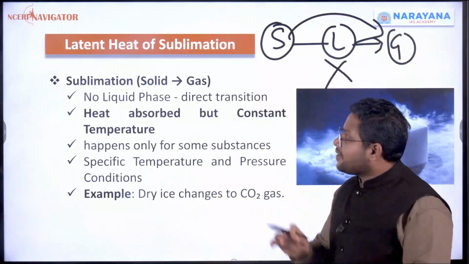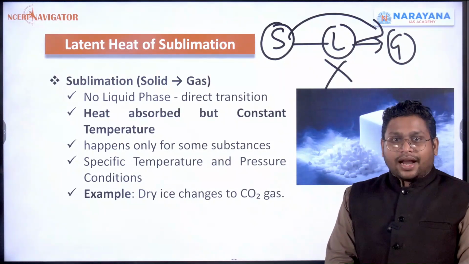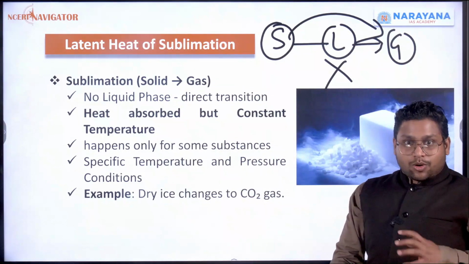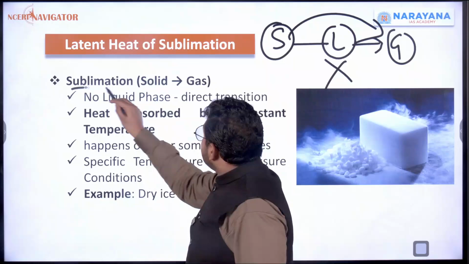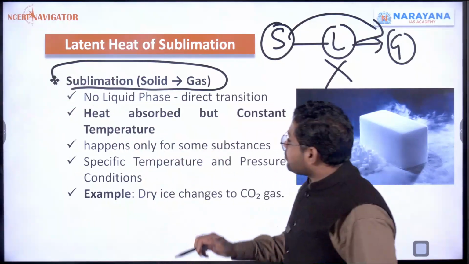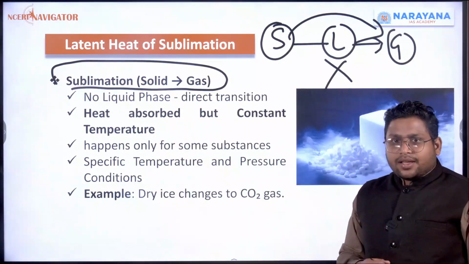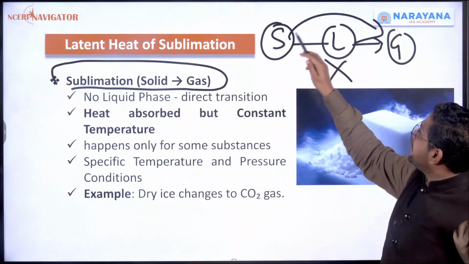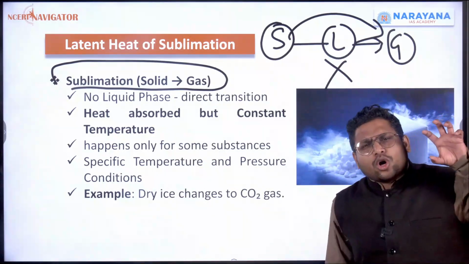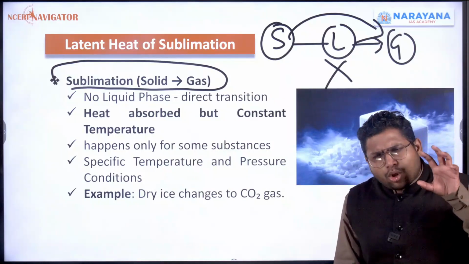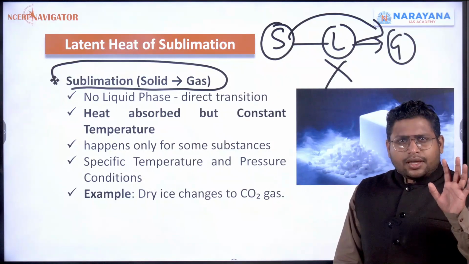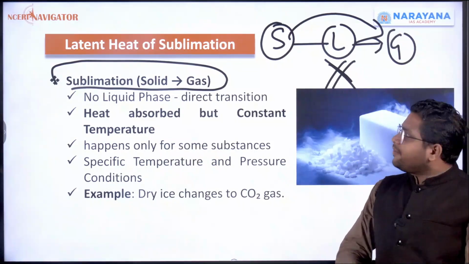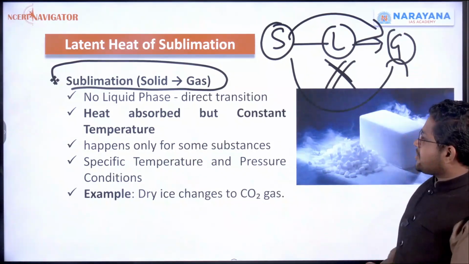This direct change is possible, and this process is called sublimation. Now, what is happening? We are giving heat to the solid, and after a point of time it would become liquid. But if you give it a lot of heat, it will skip this liquid state altogether, and it will directly become gas.